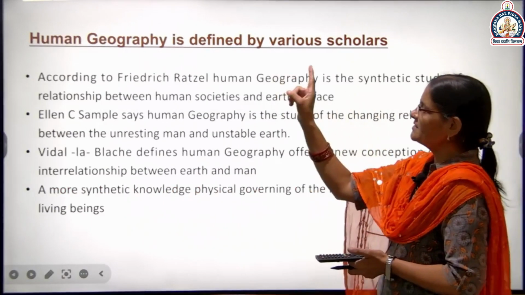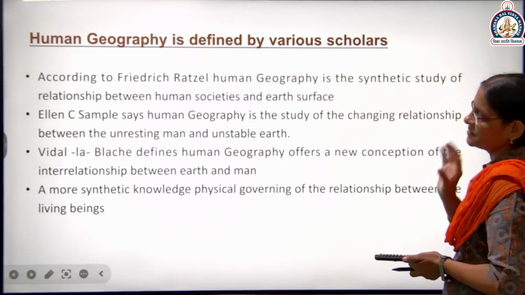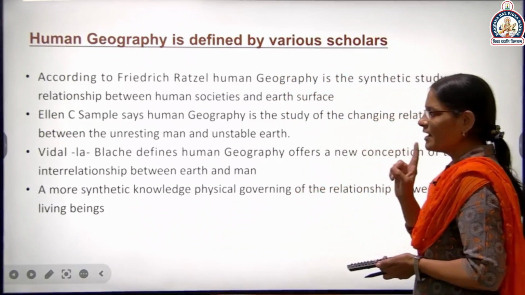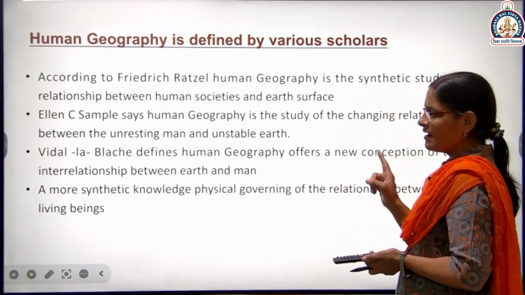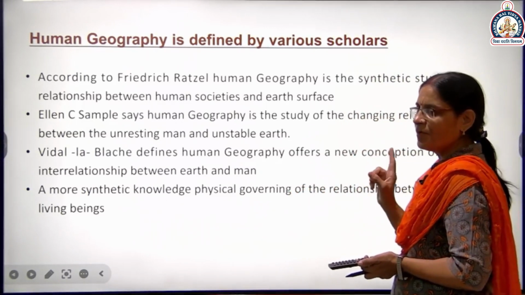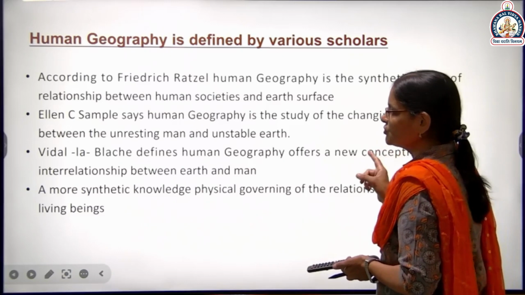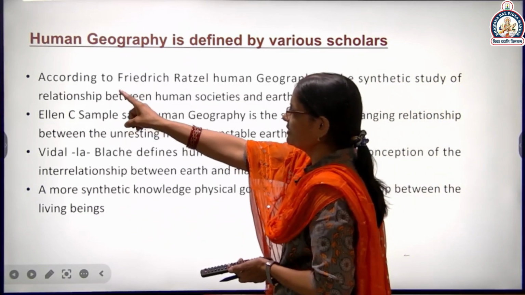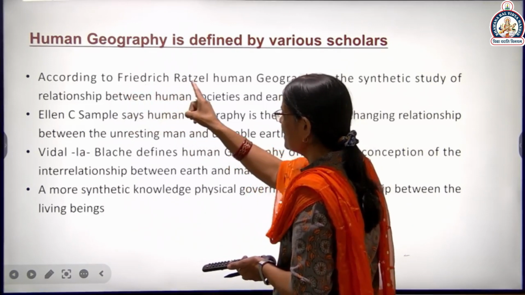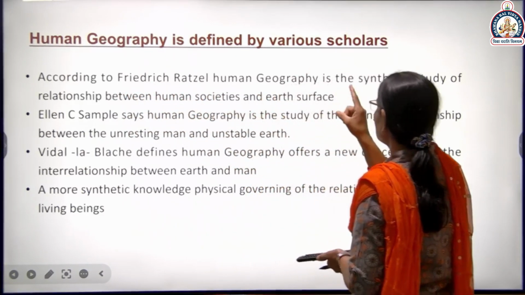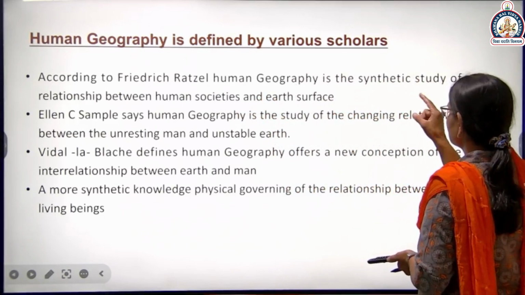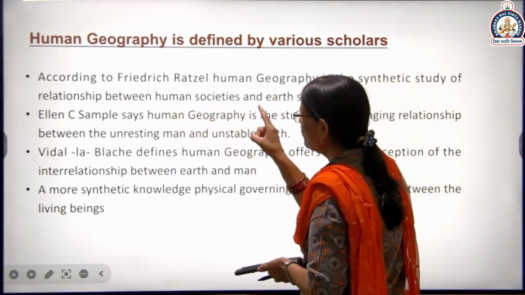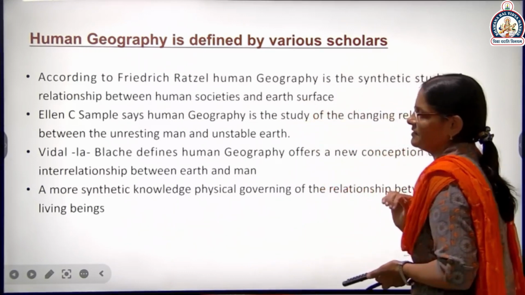Human geography is defined by various scholars. This is very important. One definition will 100% come in your board exam. So listen to them carefully. According to Friedrich Ratzel, human geography is the scientific study of the relationship between human societies and the earth's surface.